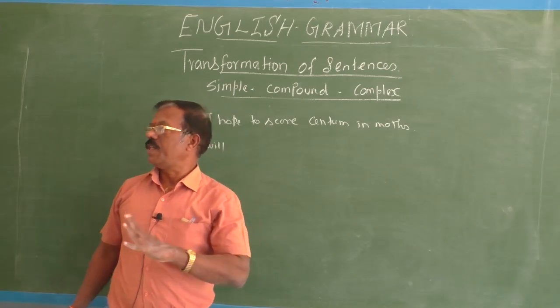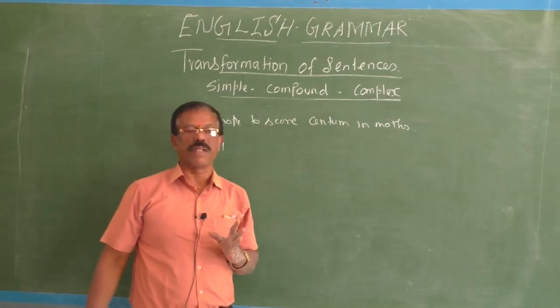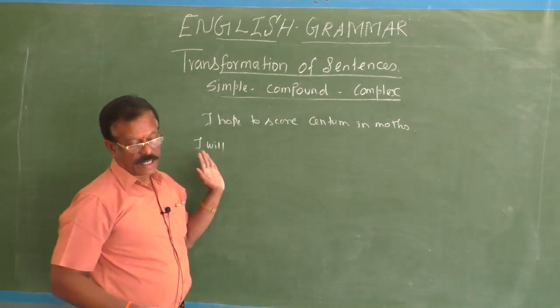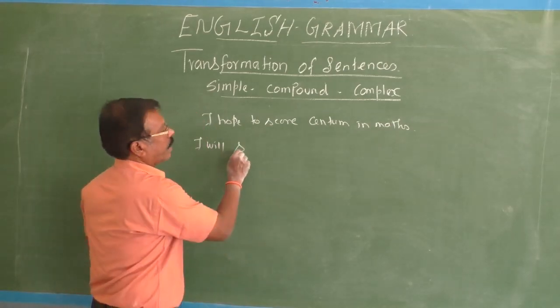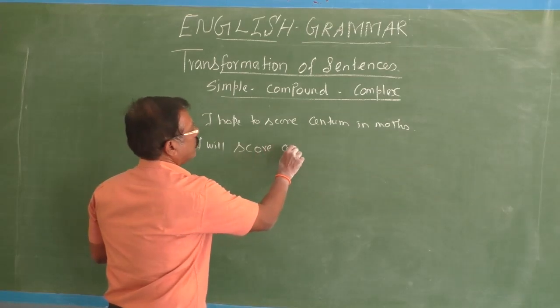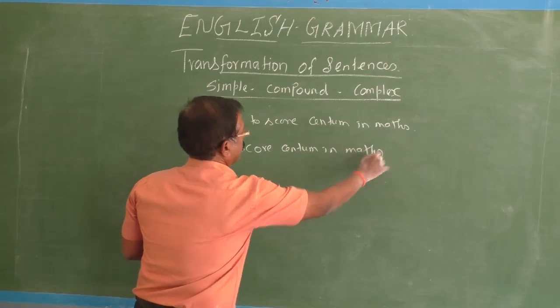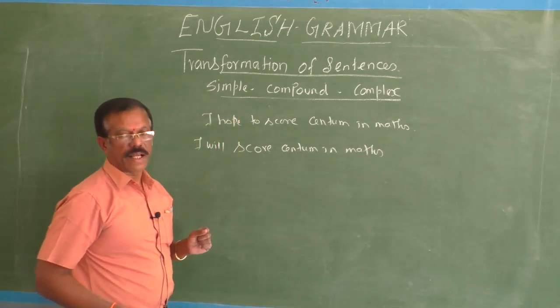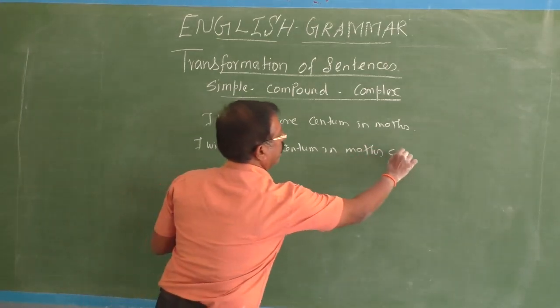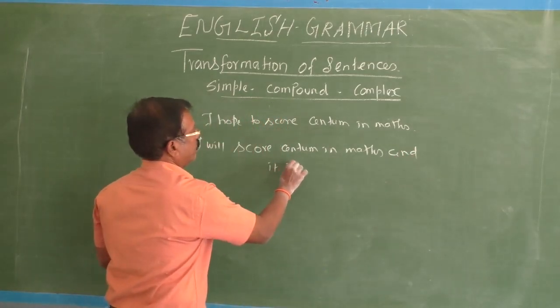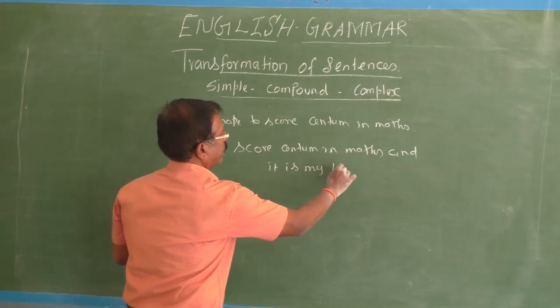So when you are going to change such types of sentences into compound and complex, you have to follow the rules properly. See, I will score centum in maths and it is my hope.